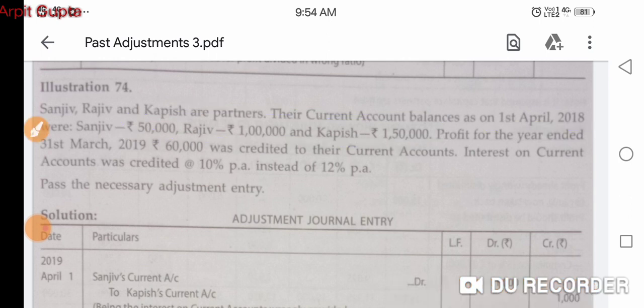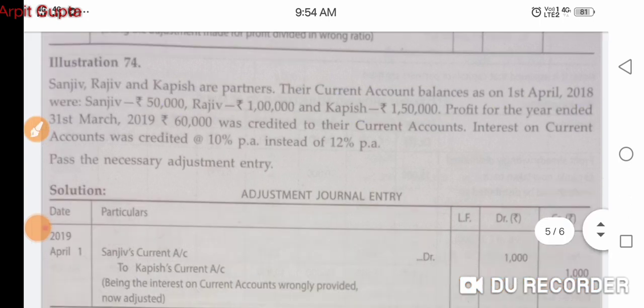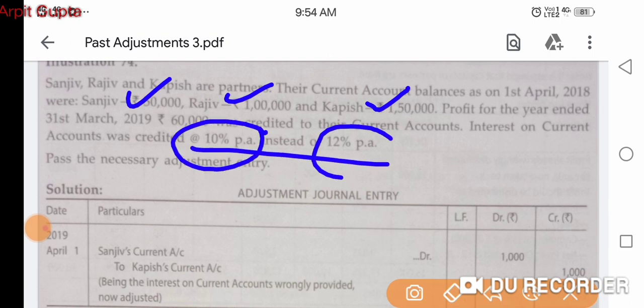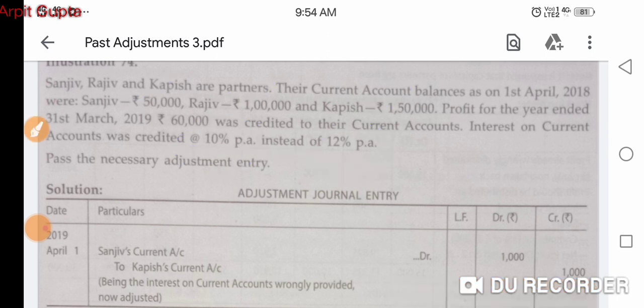So we can easily calculate 2% of 50,000, 2% of 1 lakh and 2% of 1,50,000, because we have to give 2% extra because we have given 10 instead of 12. So 12 was to be given, but only 10 has been given. So we can calculate the 2% amount and then we can give it to them. So how can this be done?